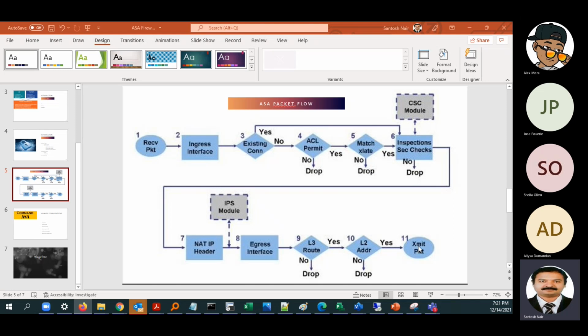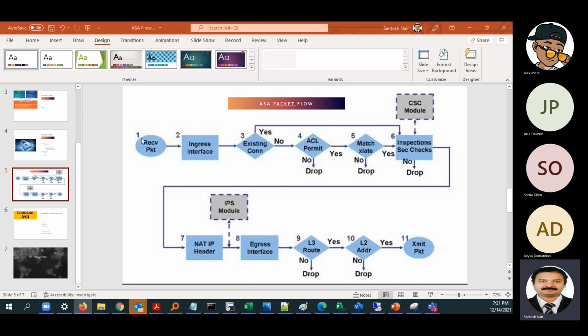So sometimes if you are changing the next hop device, the packet fails. You might have seen that sometimes the packet fails because the L3 route is there, but it is pointing to some different L2 MAC address. That is the reason it is failing. So we have to clear the ARP table. Sometimes when we are replacing devices, like a switch, we have to just clear the ARP for the IP address which is residing on that switch.